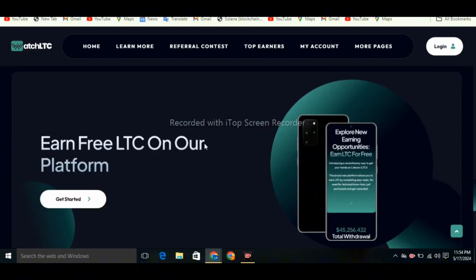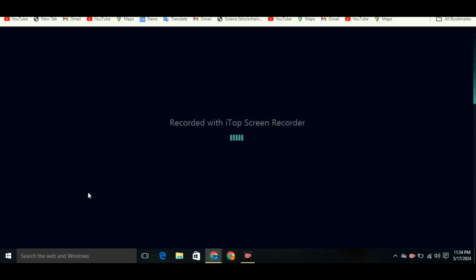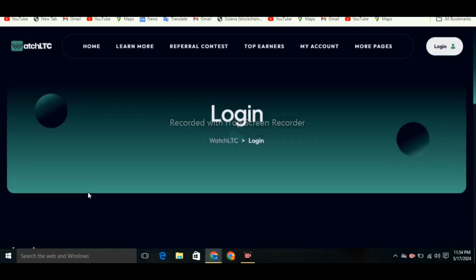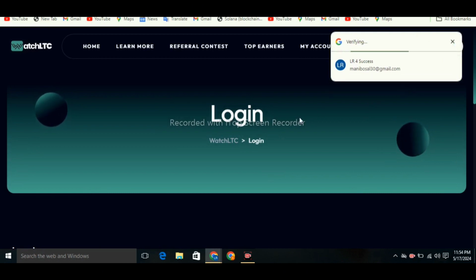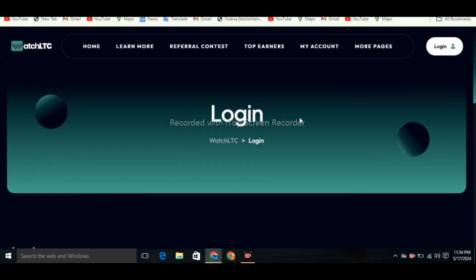You have to click on the get started option now, and here you need an email. You just need an email to create your account on this website very easily. And here you can see that I already deposited through my email, that's why I click on continue as my account. You just need an email to start your earning on this website.